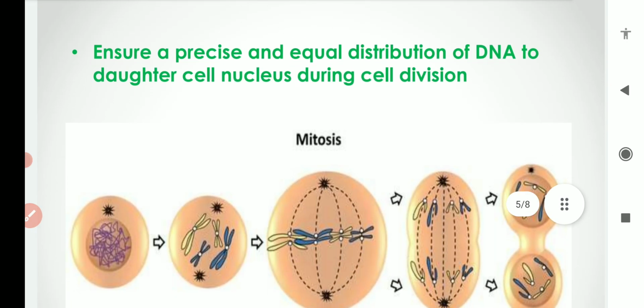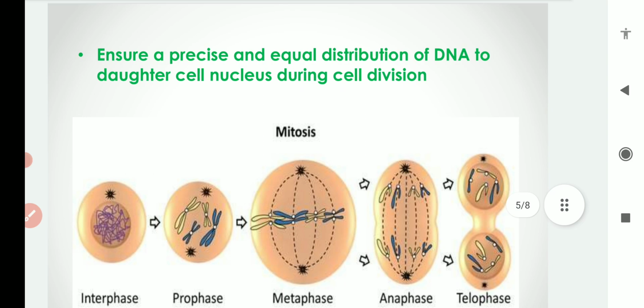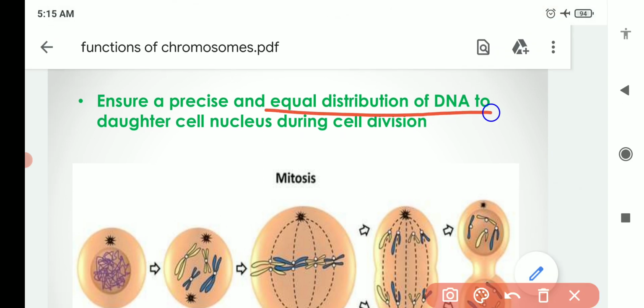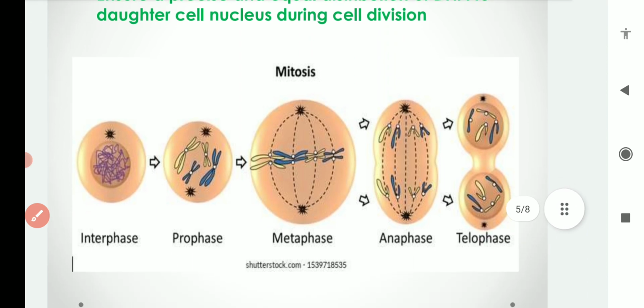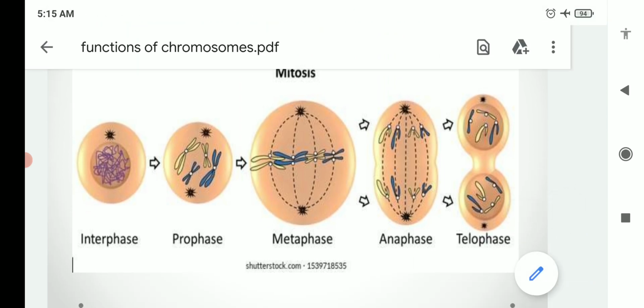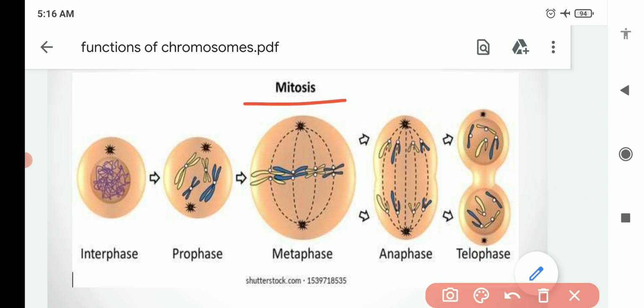The third function of the chromosome is to ensure a precise and equal distribution of DNA to the daughter cell nucleus during cell division. Okay, so how it occurs we will see in the image. So these are the different stages of mitosis cell division. We all know that cell division is of two types, mitosis and meiosis. Mitosis has basically four phases. First is interphase, the resting phase basically. The mitosis starts from here: prophase, metaphase, anaphase and telophase.